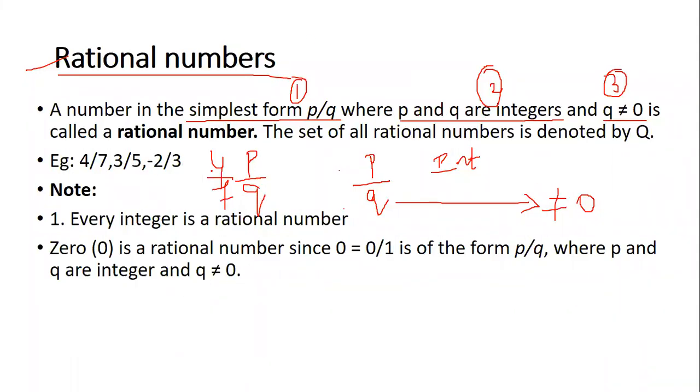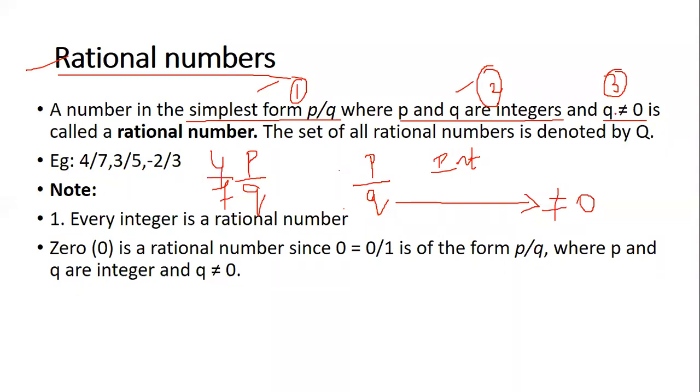Now what are integers? Both positive and negative numbers along with 0, we consider them. Those are called integers. So 4 is an integer, 7 is an integer. Yes or no? Both 4 and 7 are integers, right? Yes. Okay, good. So 4 and 7 are integers. Now the second condition is also done. They have complied with the second condition.